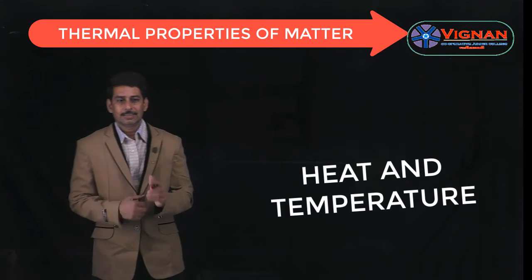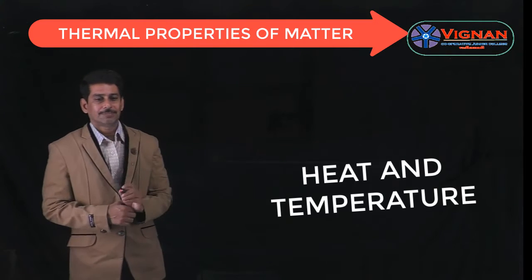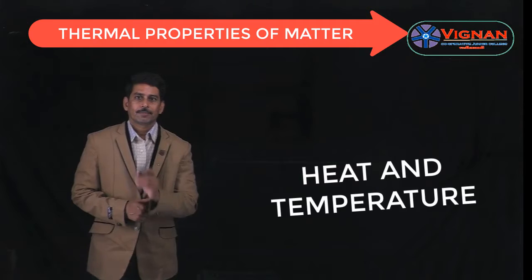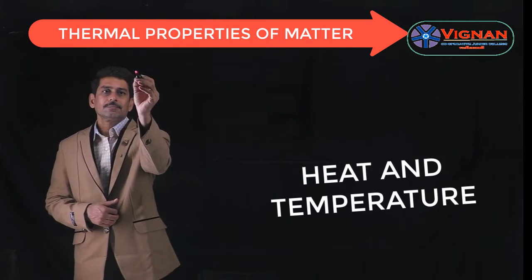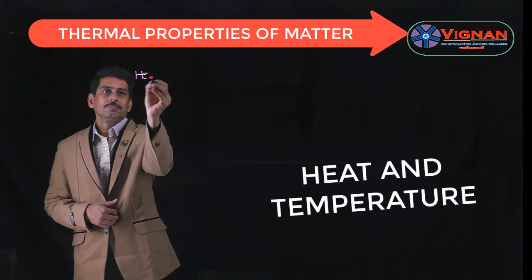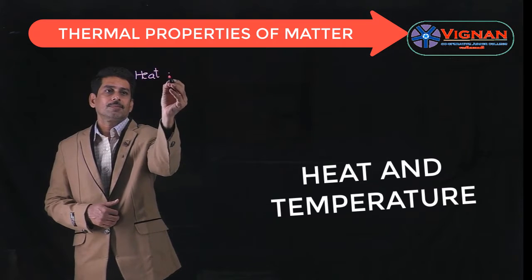So first let us see what is the difference between heat and temperature. What is heat?